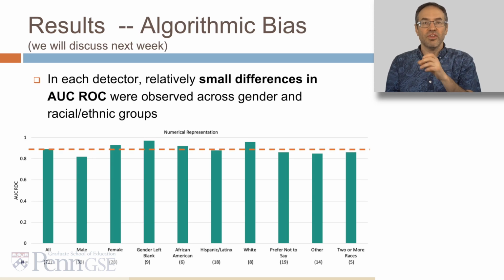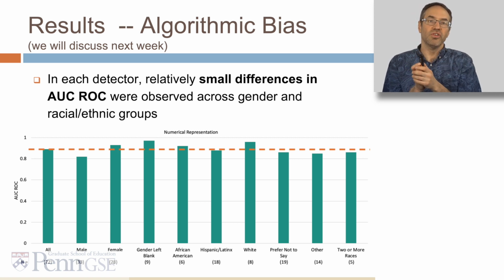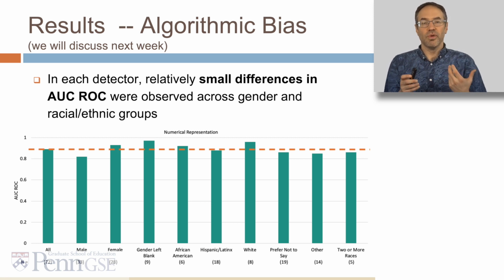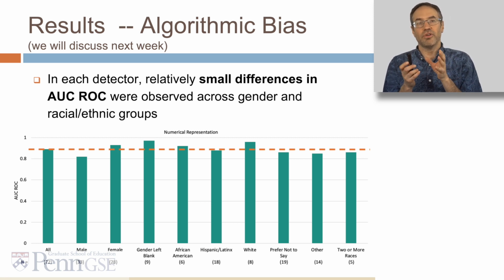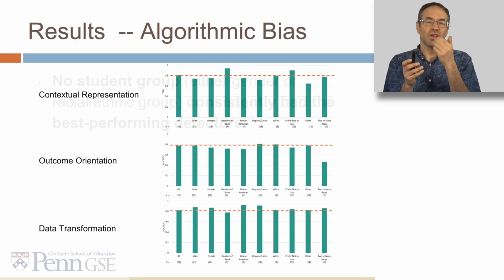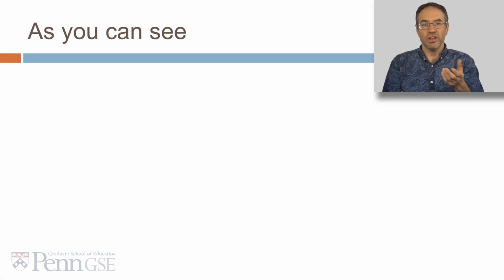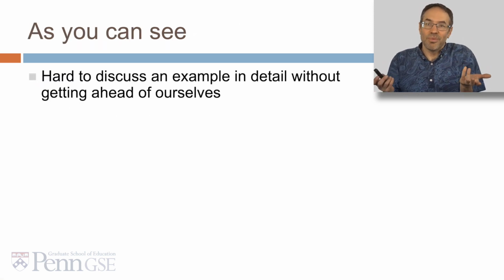We next checked these detectors for algorithmic bias, and in each detector, relatively small differences in AUC ROC were observed across different gender and racial ethnic groups, which served as evidence that our detectors were not particularly biased. In specific, no student group, either in terms of gender or racial ethnic group, consistently had the best performing detectors. So, as you can see, it's hard to discuss an example in detail without getting a little ahead of ourselves.